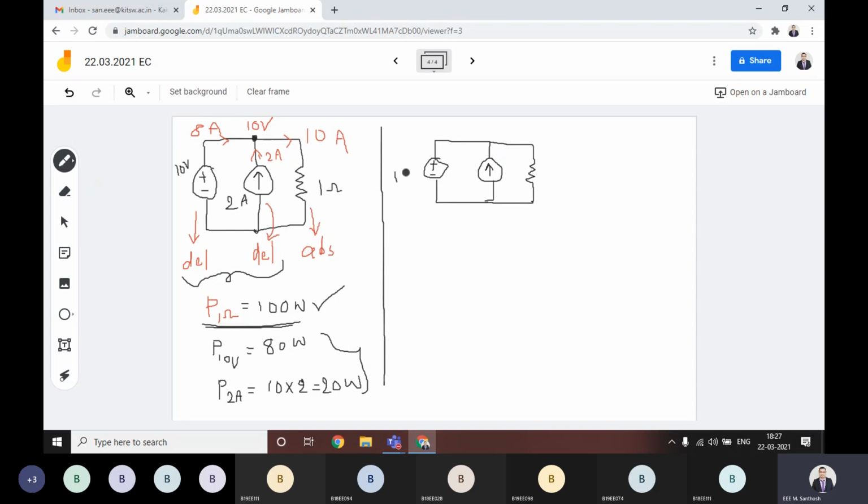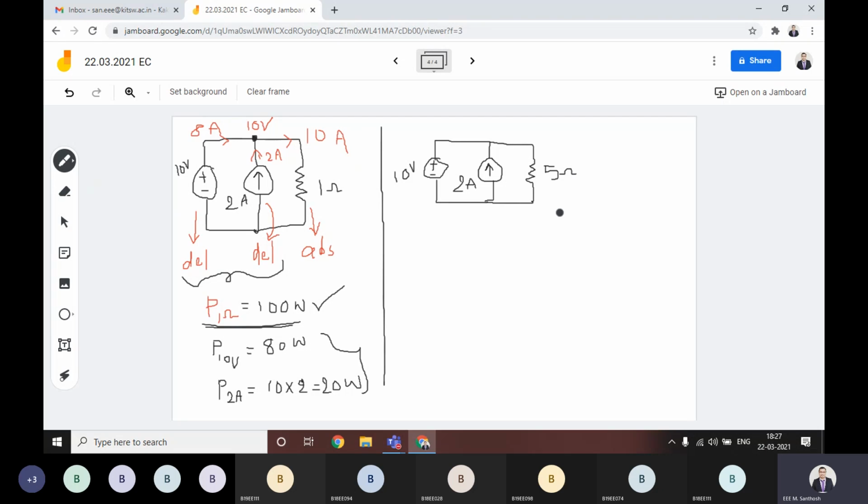This is 10 volts, and this one is 2 amperes. Here it is 5 ohm. Same circuit, but the resistance is more.